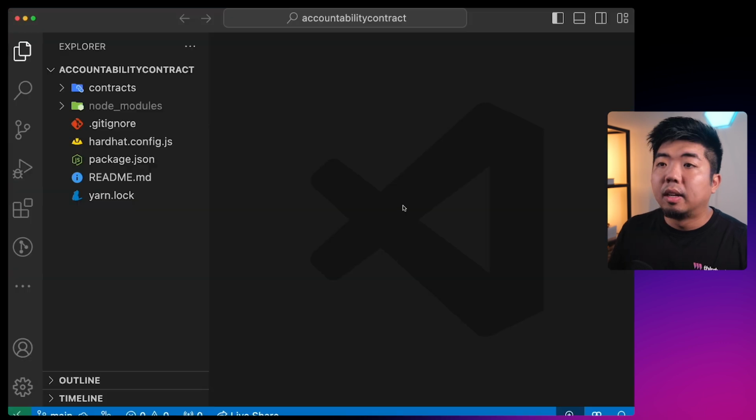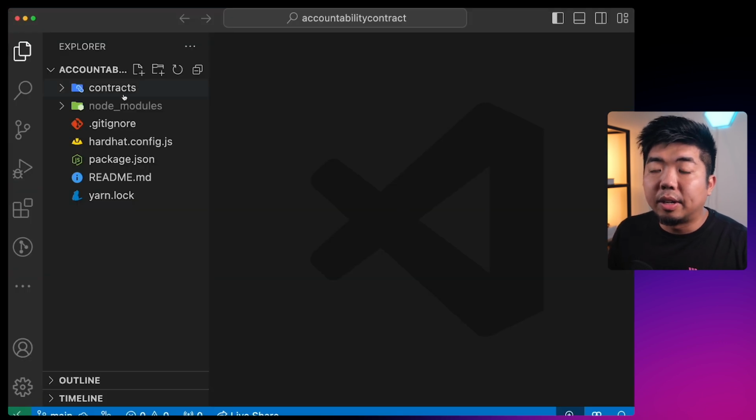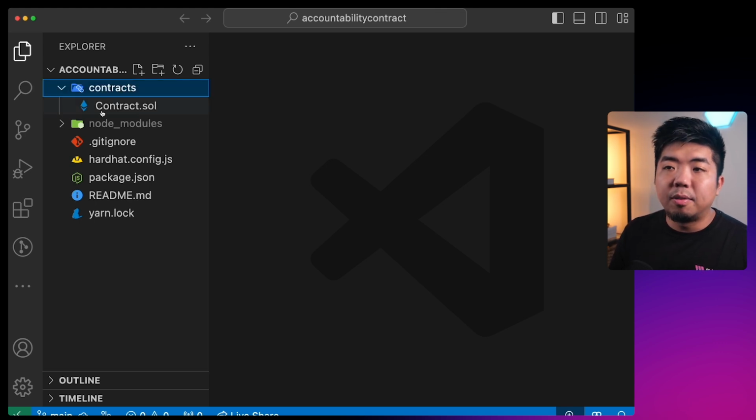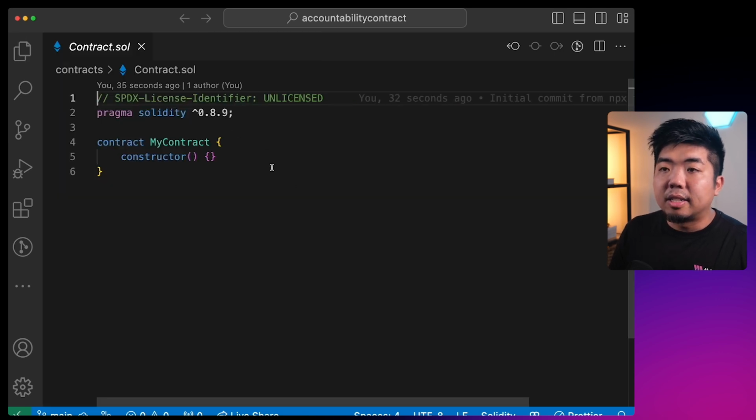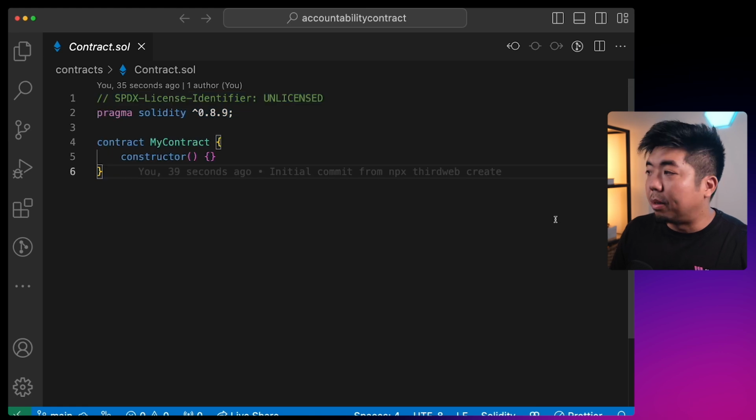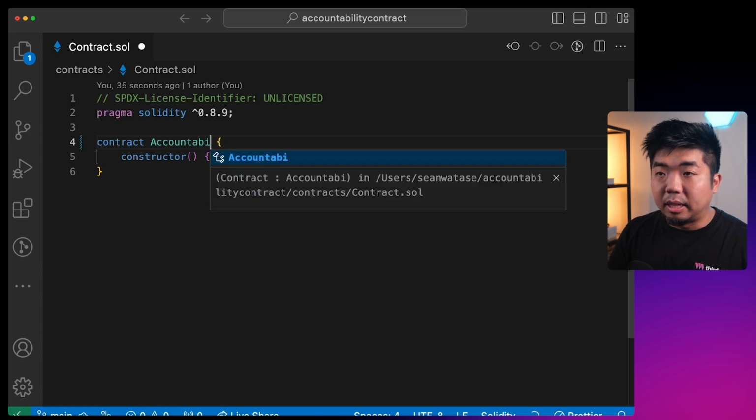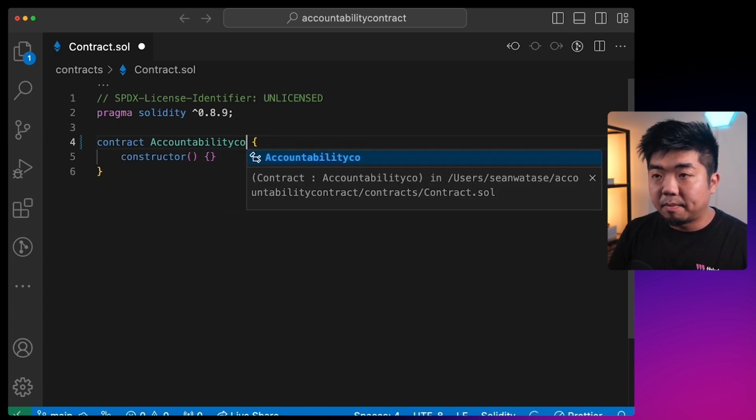our code editor. And once in your code editor here, if you did use Hardhat, you'll see a contracts folder. If you used Forge, you'll see a source folder. And within that folder, you should see your Solidity file here. So I have my Solidity file right over here. And you can see that we have an empty contract, and this is what we're going to use to build out our accountability contract. Now I'm going to rename this accountability contract.